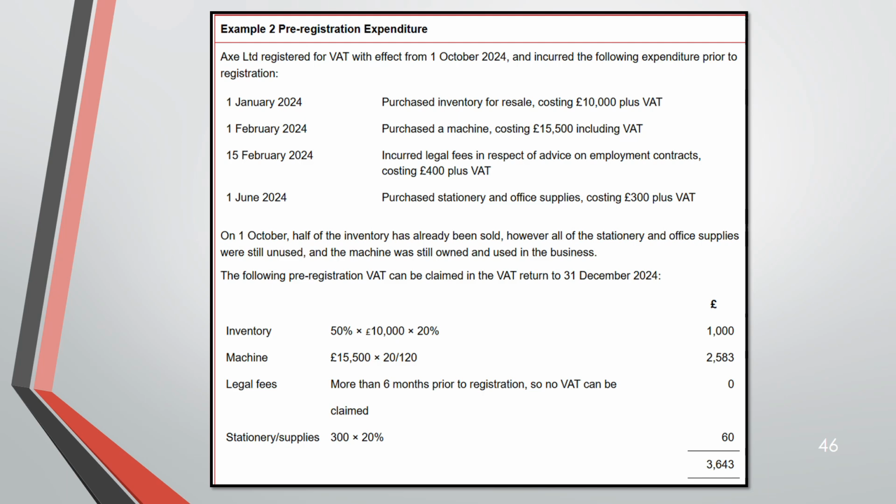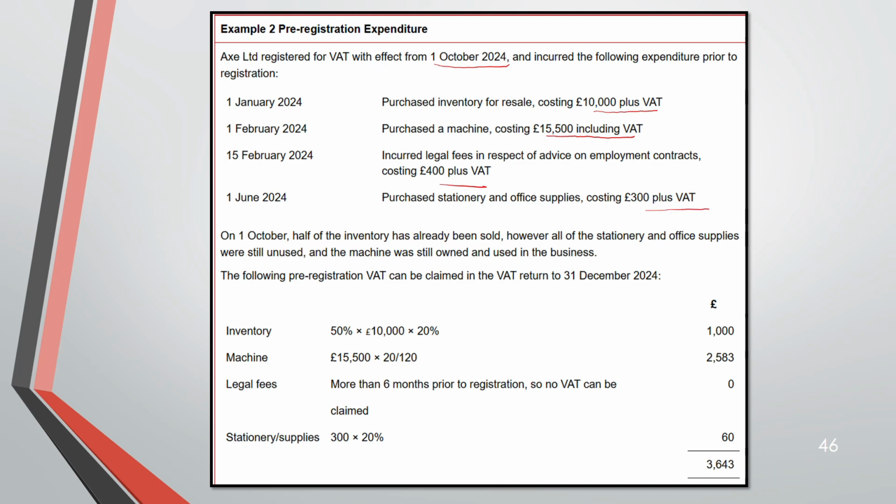So now, example 2, pre-registration expenditure. Here they have registered for VAT with effect from 1st October 2024. And these are the expenditures they have incurred. They have purchased one inventory, one machine, one legal fee, one stationery. And they have given the amount of VAT. So this is 10,000 plus VAT. This is 15,500 including VAT. You have to take the VAT out. This is VAT exclusive. This is VAT exclusive.